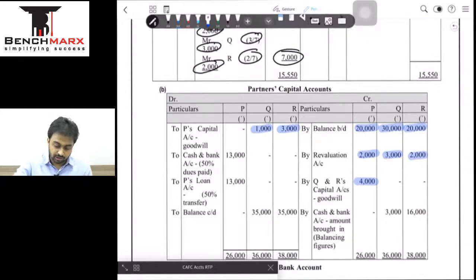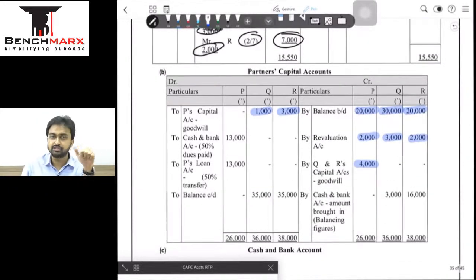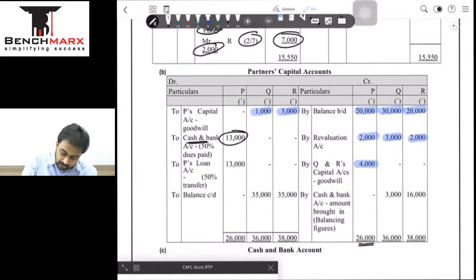ठीक है, अब क्या बचा, now we have done the opening balances, we have done the revaluation, we have done the goodwill as well. Now we will only go for settlement of Mr. P. Balancing figure of P, so 26,000 is total here, 26,000 is here, and the settlement is 50% now and 50% loan, which means 13,000 being 50% is through cash bank, and the remaining 13,000 is through P's loan account, and that is how we settle Mr. P. तो P का settlement भी हो गया.